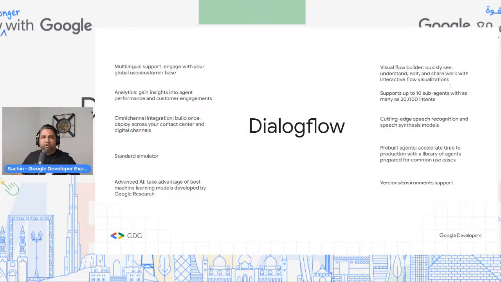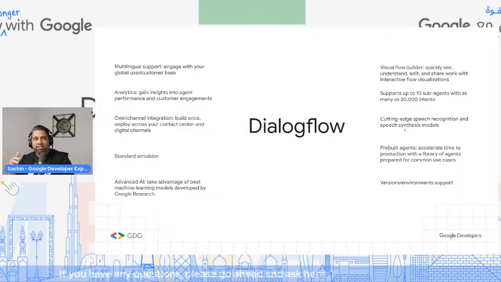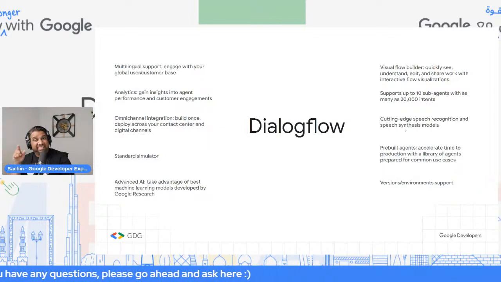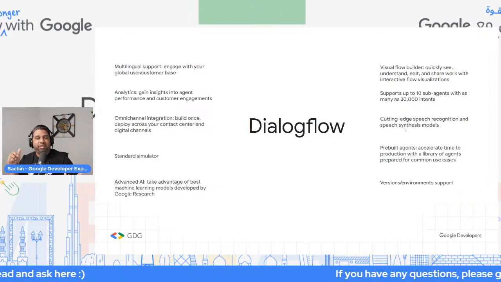So with Dialogflow CX, that is possible. It supports up to 10 sub agents with as many as 20,000 intents, cutting edge speech recognition and speech synthesis models. So some of the things that you're talking about over here, I showed you some examples. The same thing can be done with the telephony gateway, right?